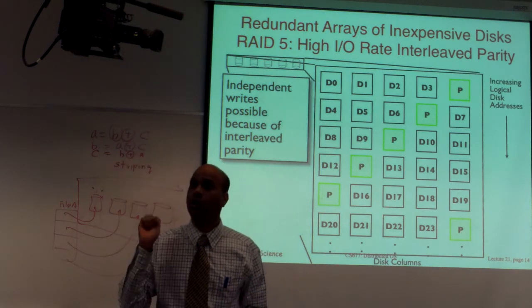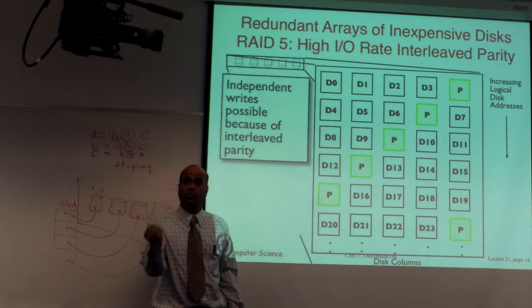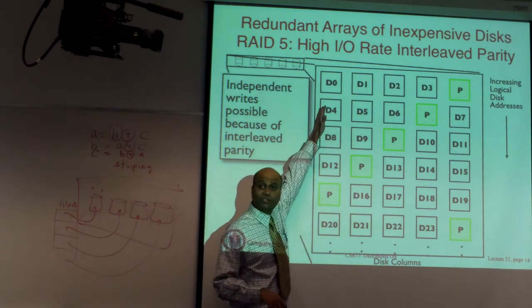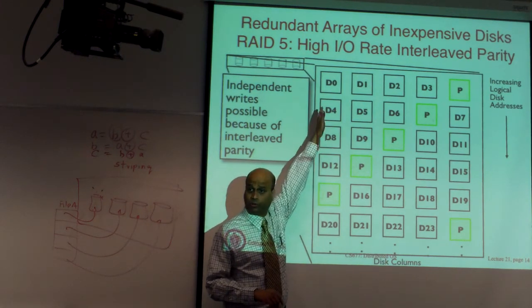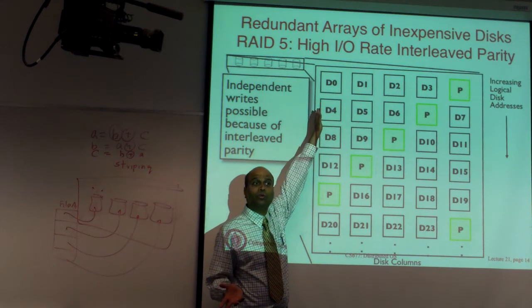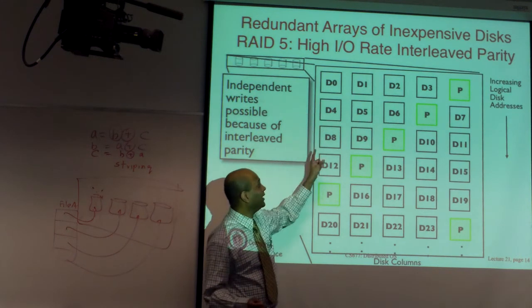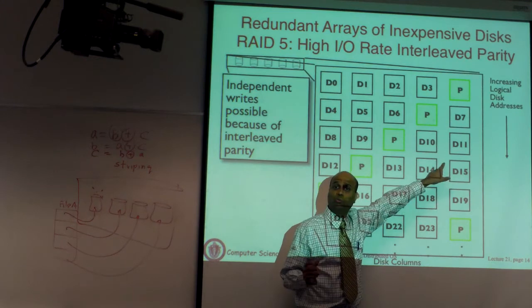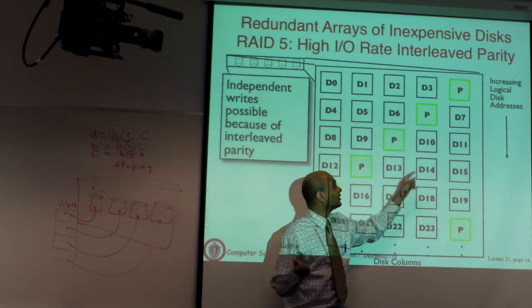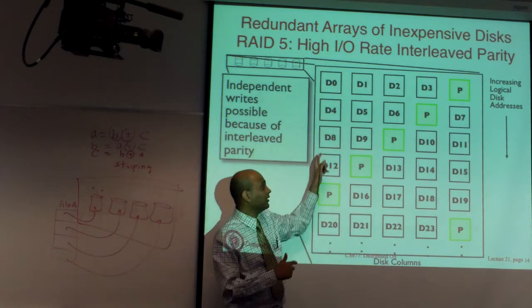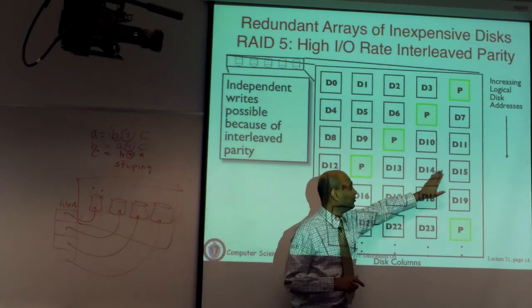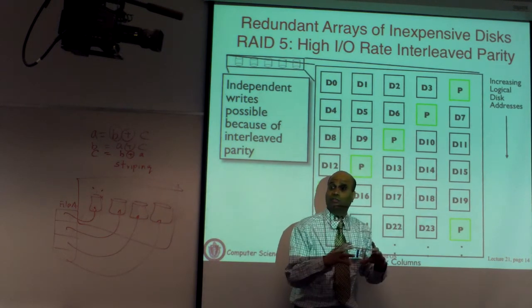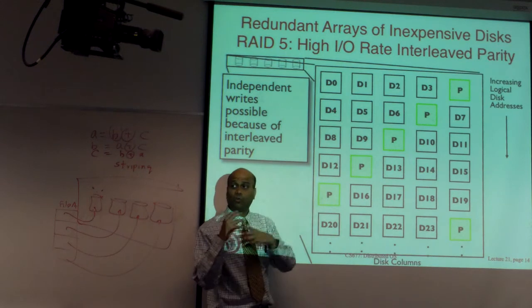Okay, you just simply pull out the old disk that has failed and plug in a new disk. So let's say this disk failed, so all blank blocks show up. Then the array controller goes into reconstruction mode, where it starts reading the entire parity group. It reconstructs D8 and writes it. And it will read P, D3, D4, D14, D15, do an XOR, reconstruct D12, and write it.